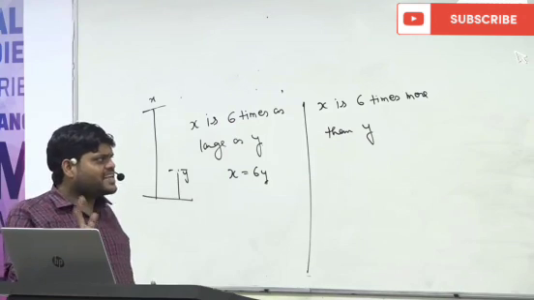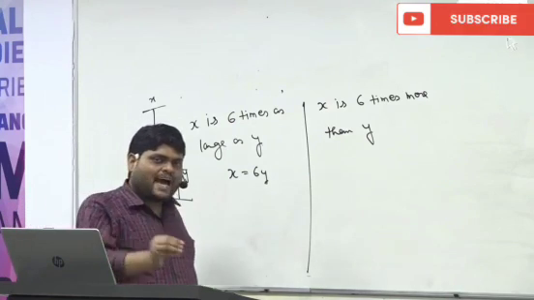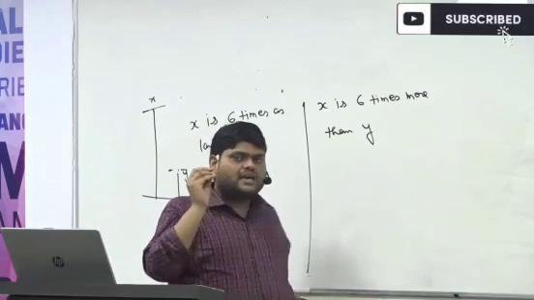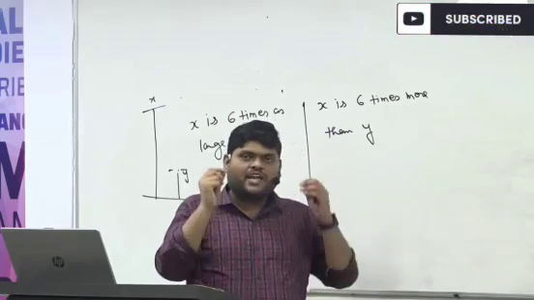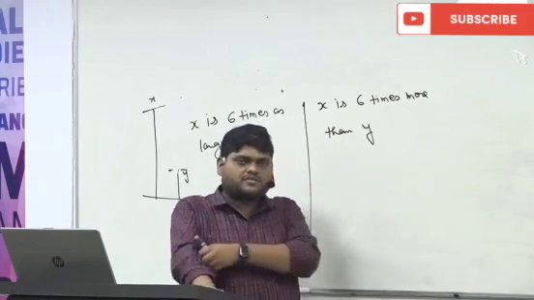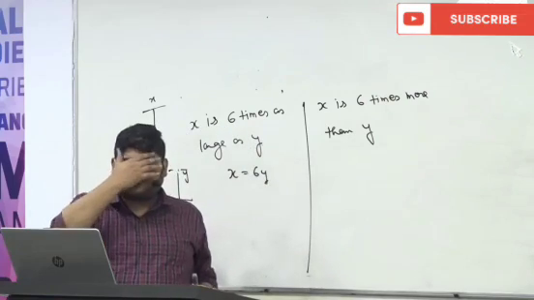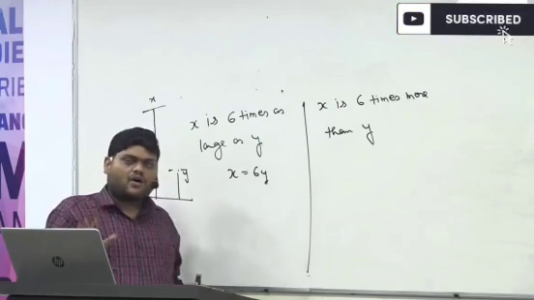Now the second statement is x is 6 times more than y. I'm damn sure if you ask this question to many of the teachers also, they will tell you the wrong answer. Because sometimes I have seen UPSC has given the question and they have given the wrong answer there.